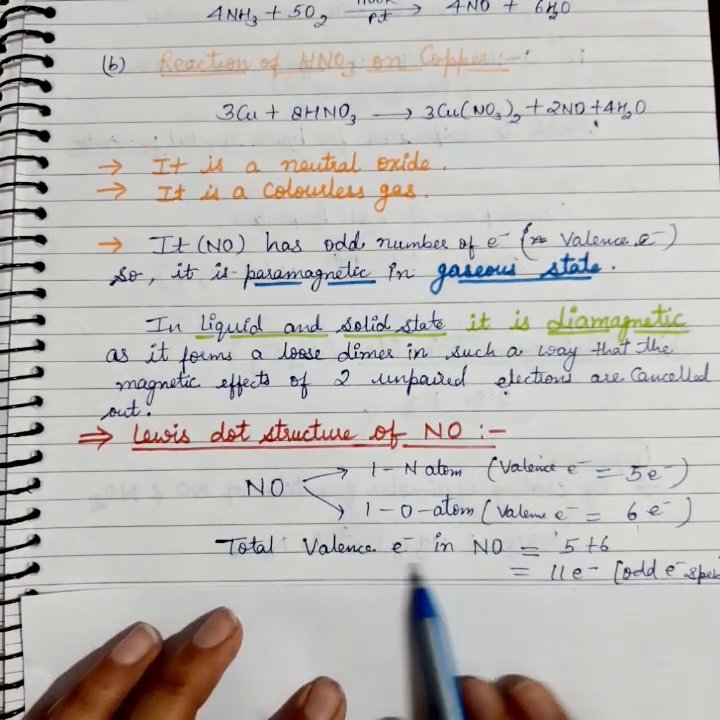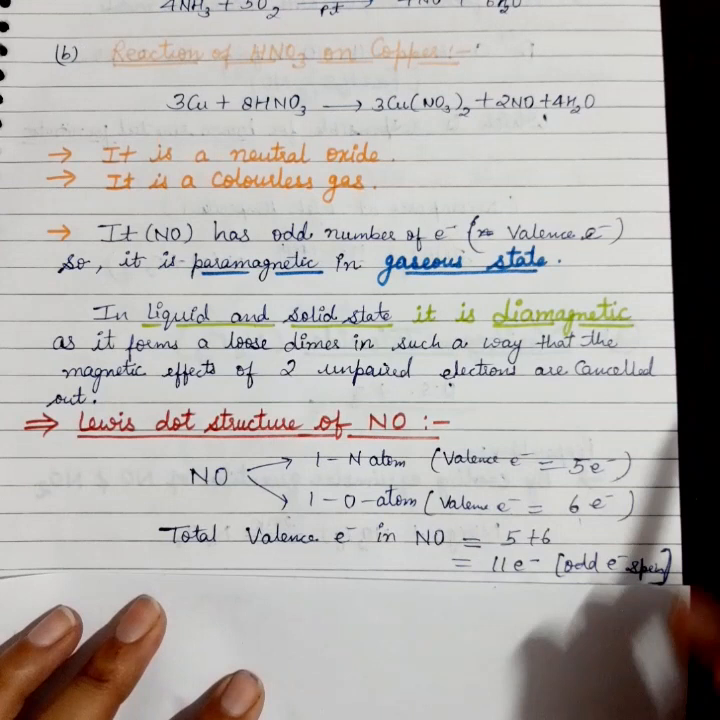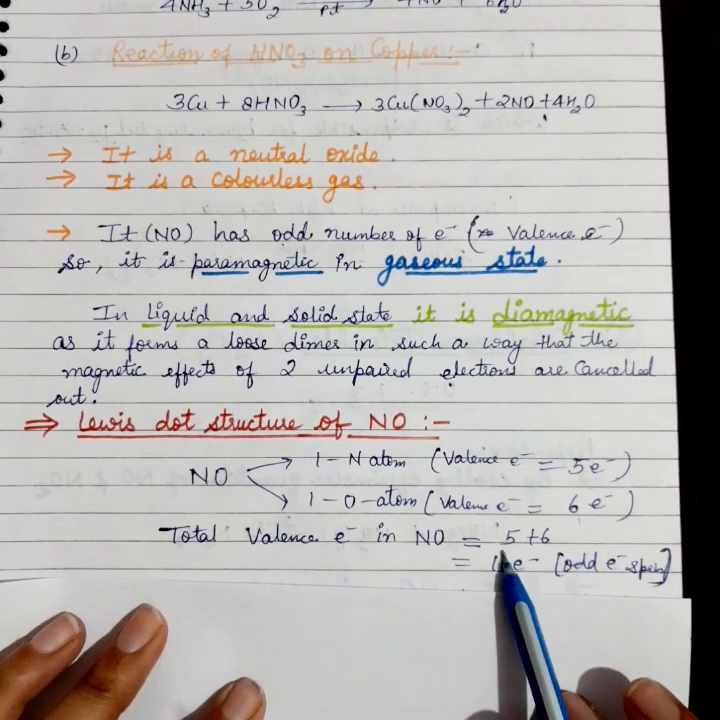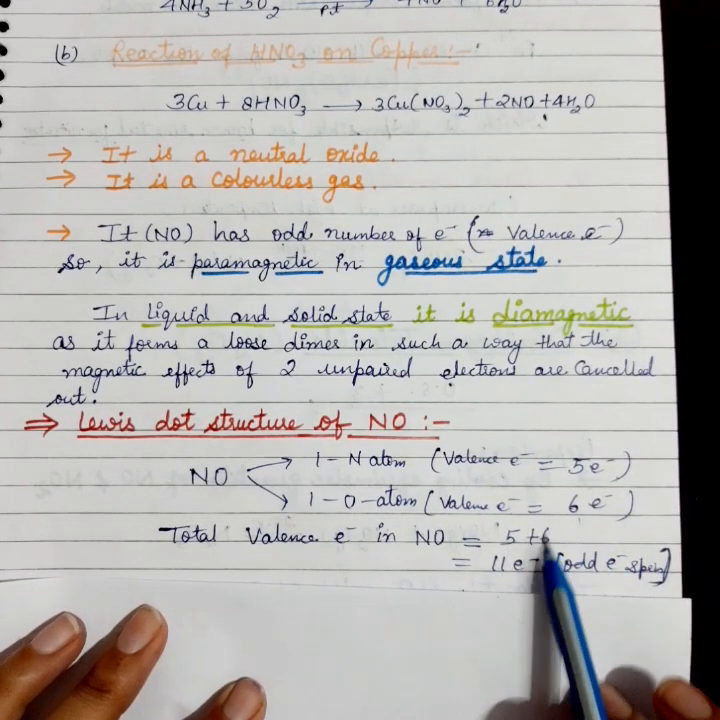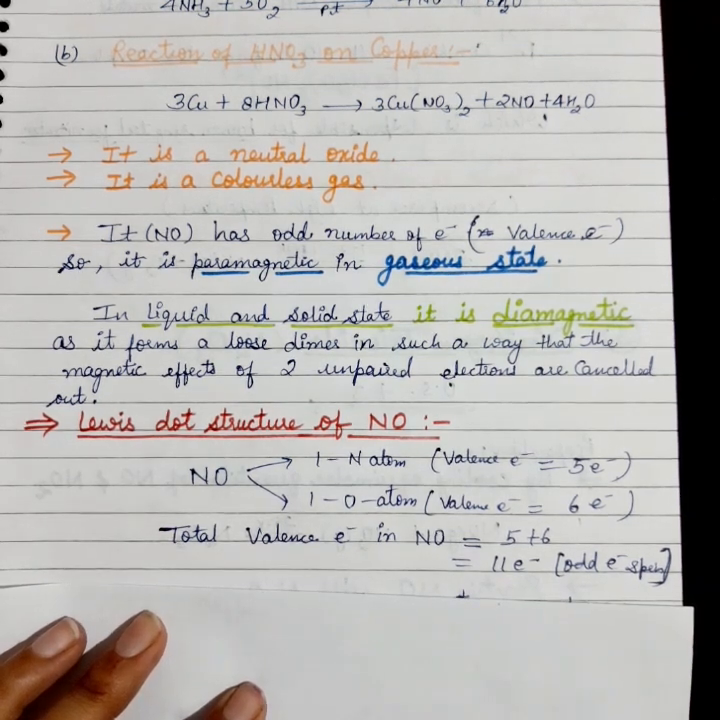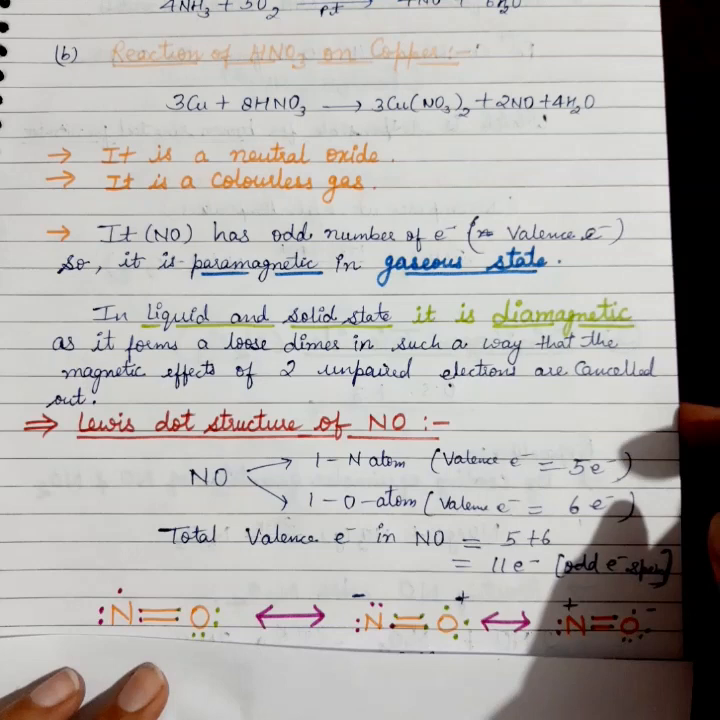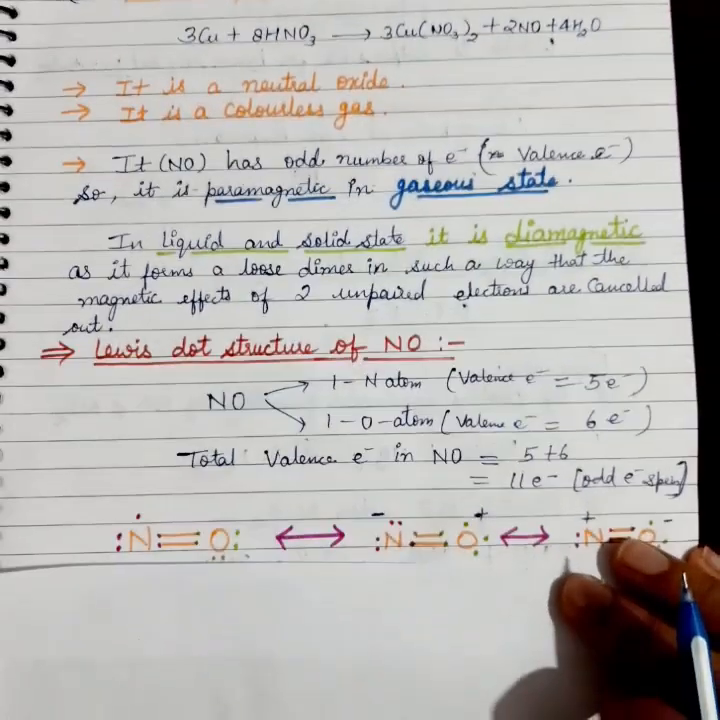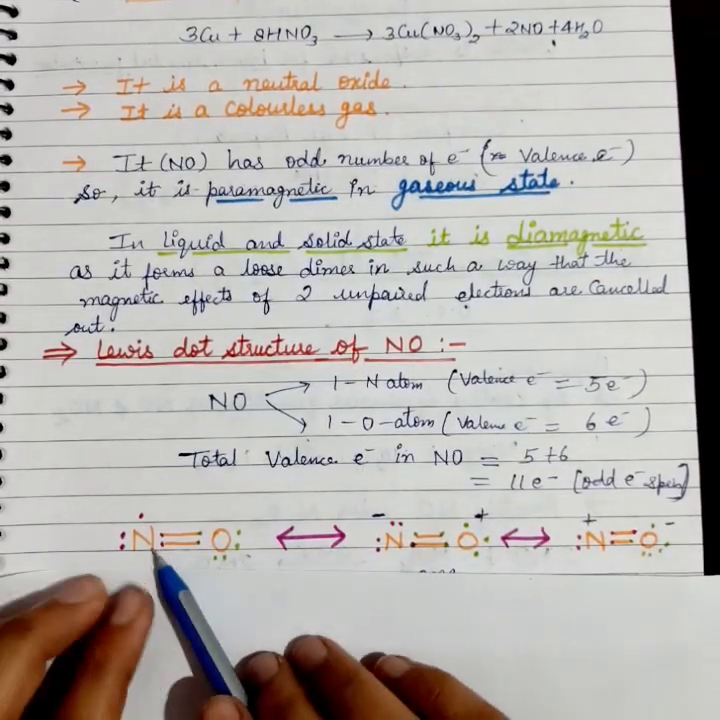So the total valence electrons in the NO molecule will be 5 of nitrogen and 6 of oxygen. It comes to 11, which is an odd number, so it is an odd electron species. Now let's see the resonating structure for it. We know that we have only nitrogen and oxygen.